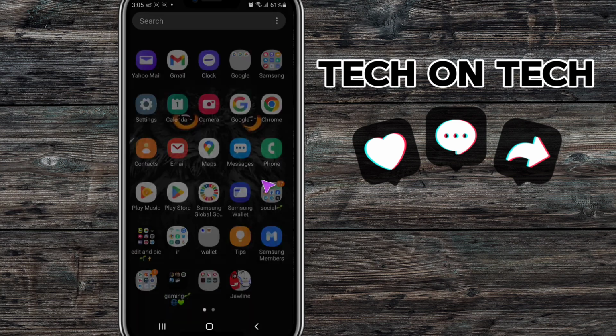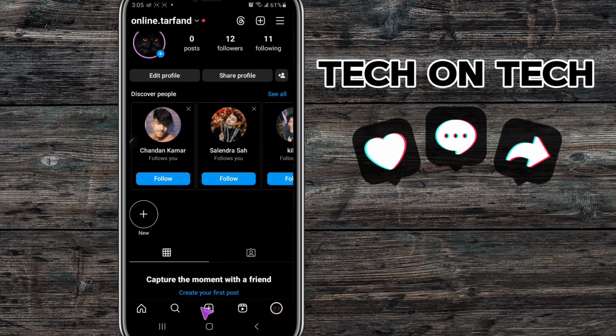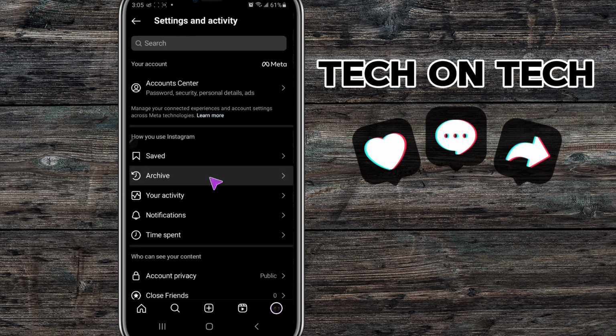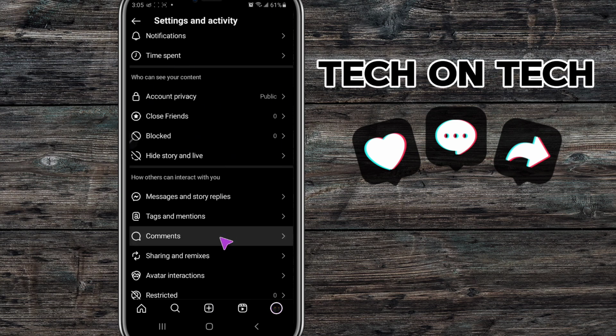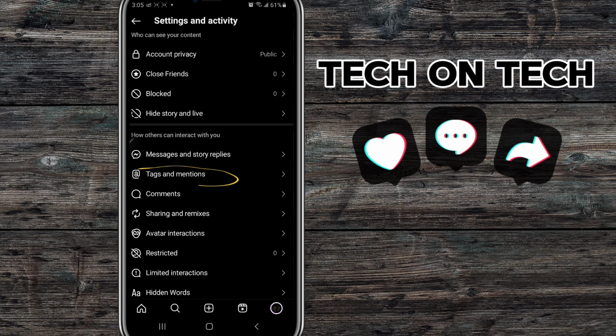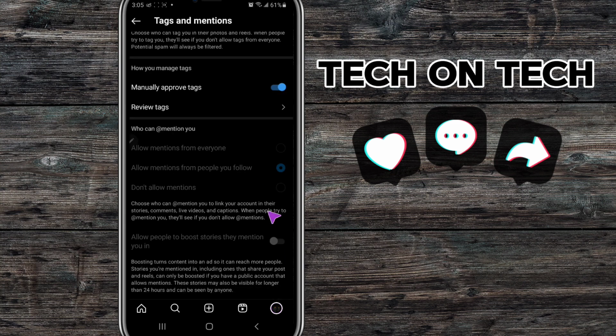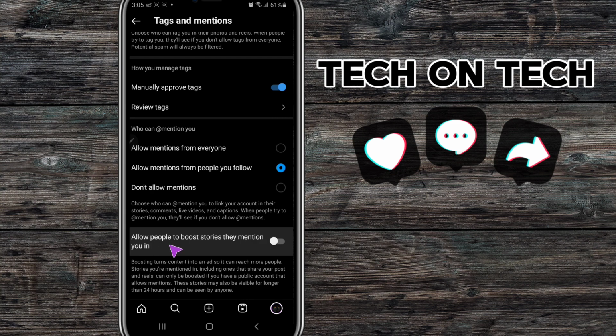Let's go. Step 1. Open Instagram account. Click your profile account. Click settings and activity. After clicking settings and activity, click tags and mentions. Okay, I click tags and mentions. On the page, allow people to post stories they mention you in. Activate the option. Turn on the option. Click.